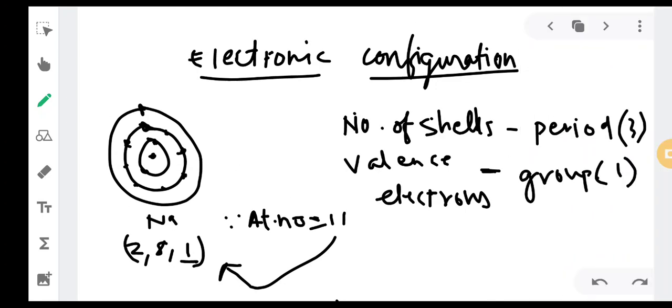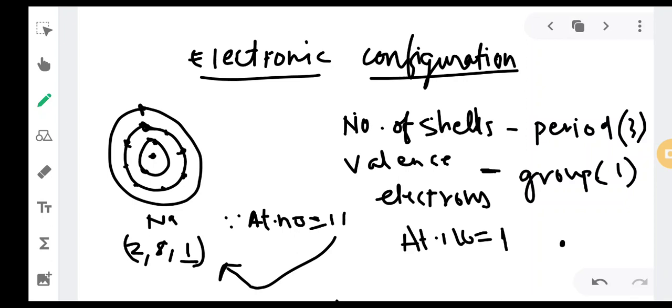Next, we had seen the electronic configuration of the first 20 elements in last year's class. We drew the electron dot structure, if anyone remembers. We drew the electron dot structure of each element. How to draw an electron dot structure? You need to draw the nucleus. The first thing is you have to know the atomic number. What do you need to know first? The atomic number. Suppose the atomic number is 1. So how will you draw the electron dot structure?